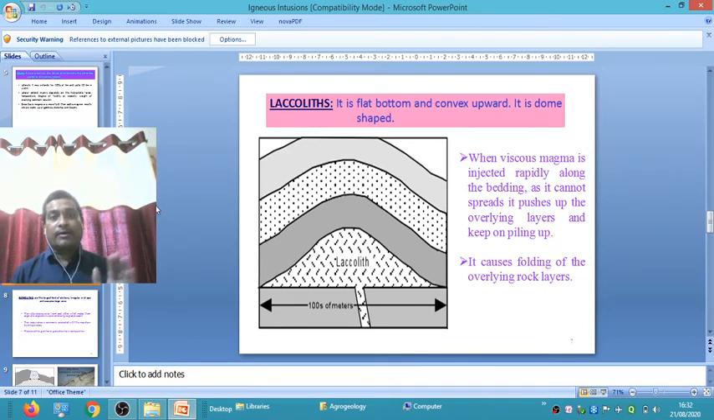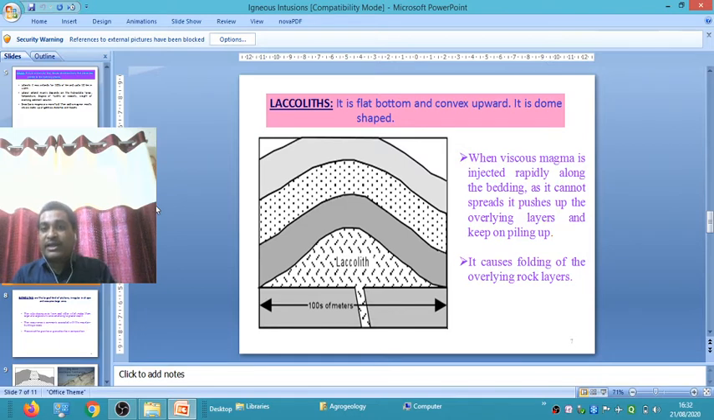A laccolith has a flat bottom. The bottom area is very high and then reduces into a hill-like structure. The bottom area is large, flat, and convex upward. It is a dome-shaped structure. It is called a laccolith.